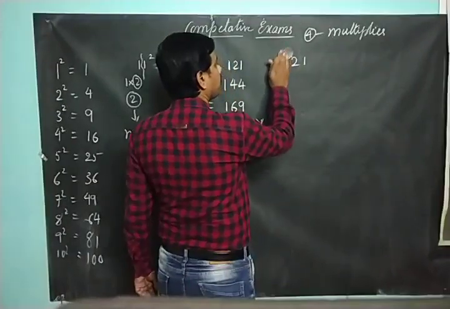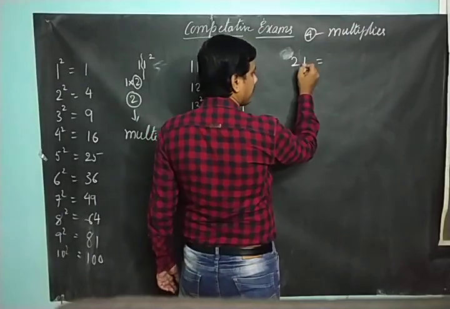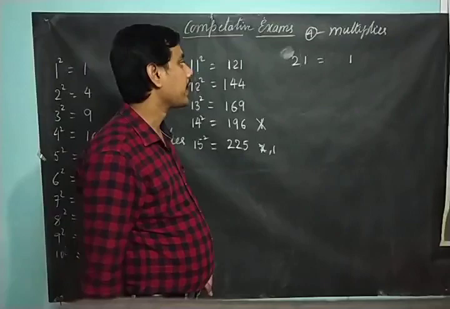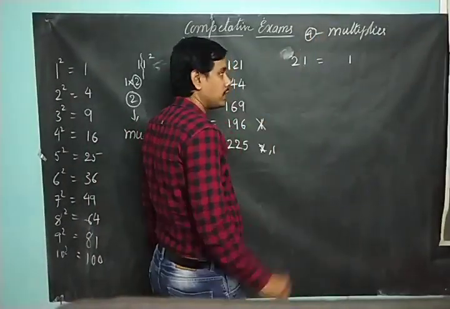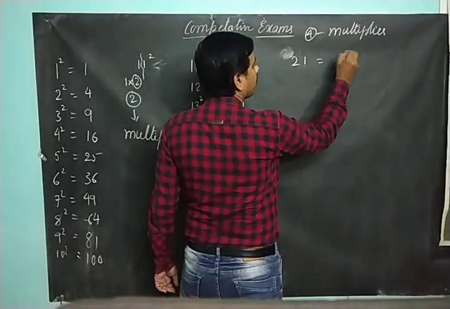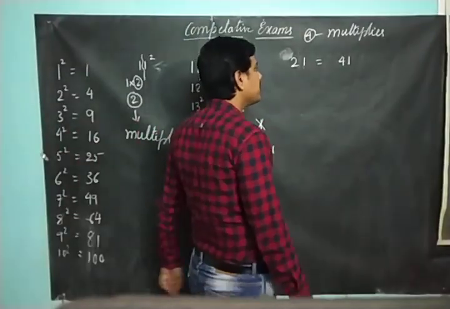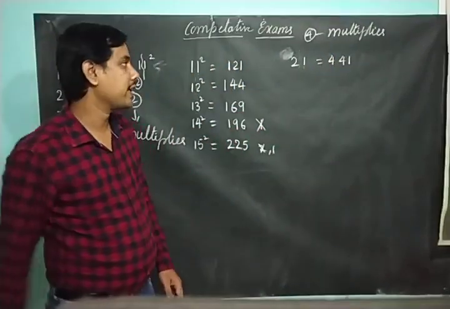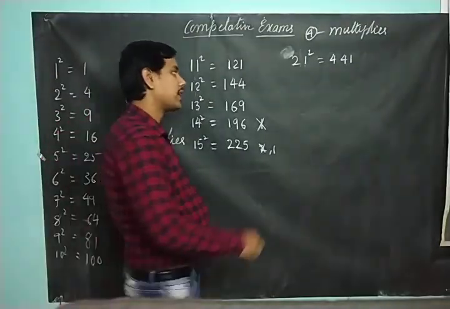So now 21. What is 1 square? I should square the unit place number. That is 1. Then multiply this unit place number with the multiplier: 1 into 4, it is 4, right? So what is 2 square? It is 4. So you can see square of 21 is 441.